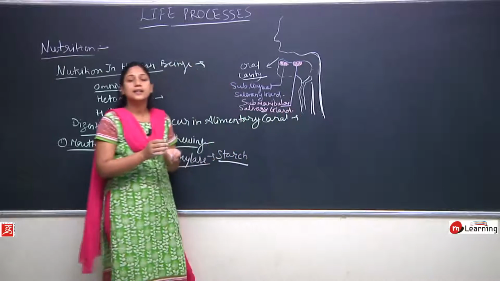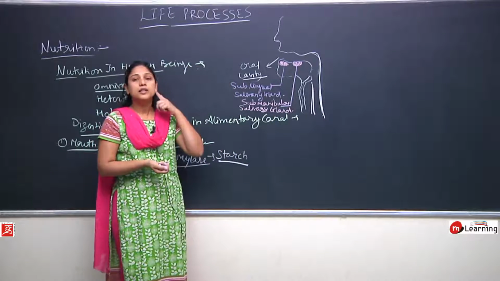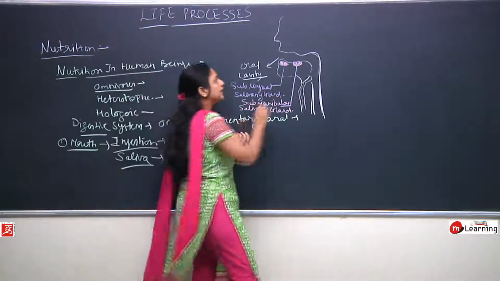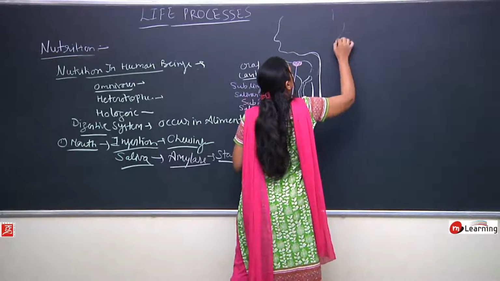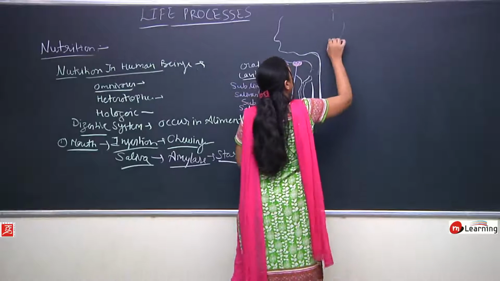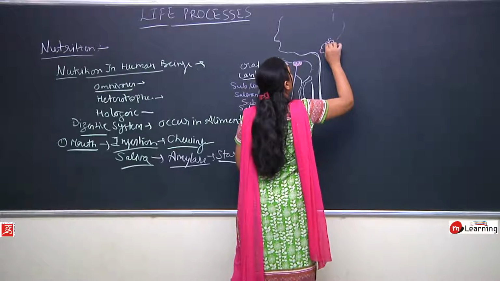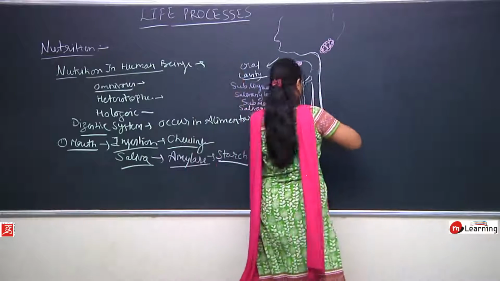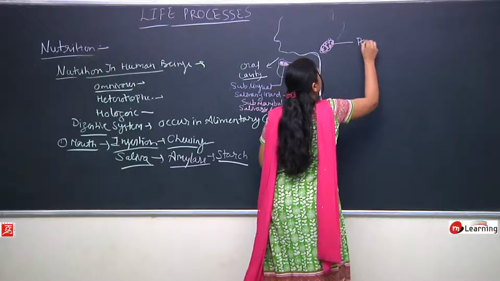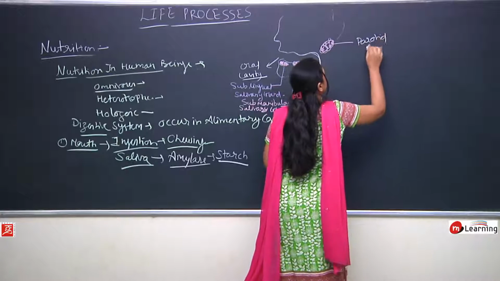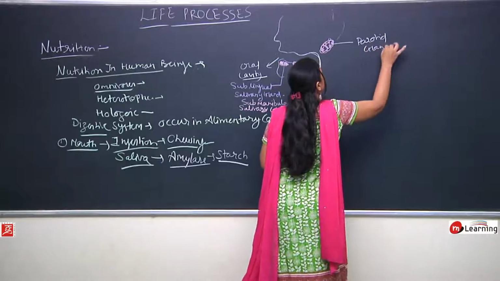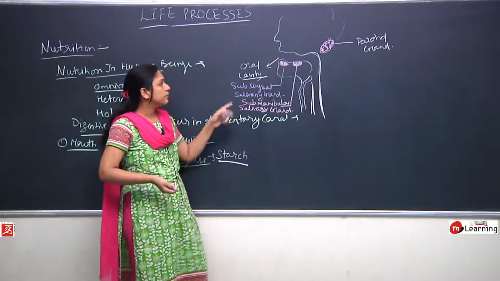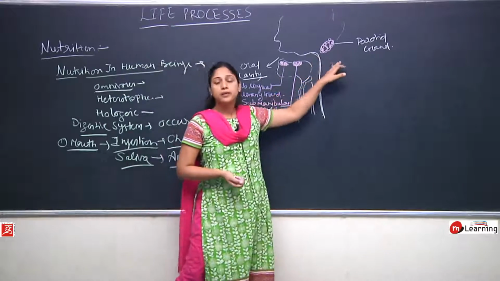One gland is below the ear, and at this place it resides, and it is called the parotid gland. So in this way we have three pairs of salivary glands. One is sublingual, the other is submandibular, and the third one is the parotid gland.